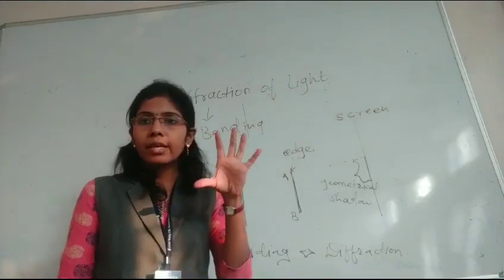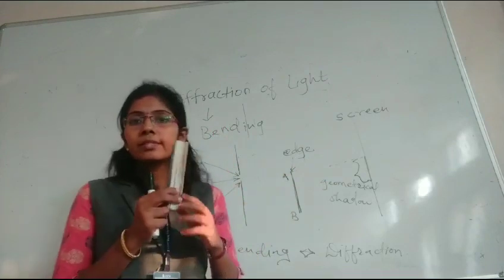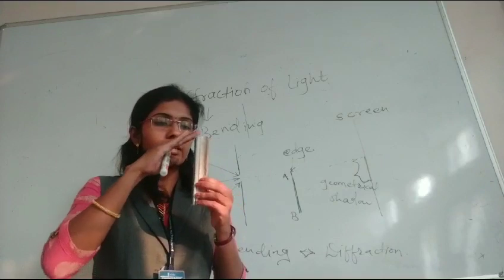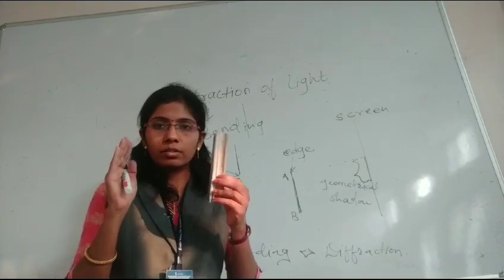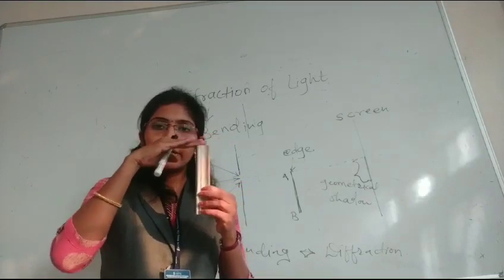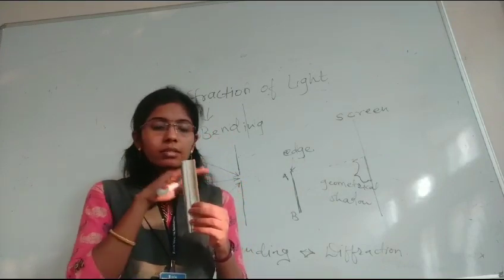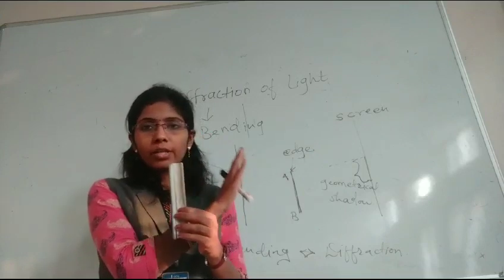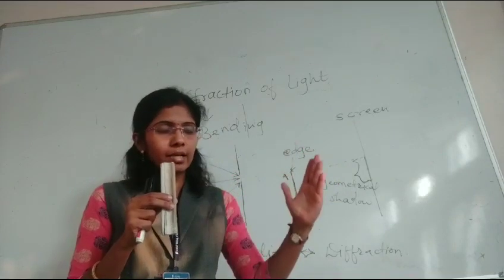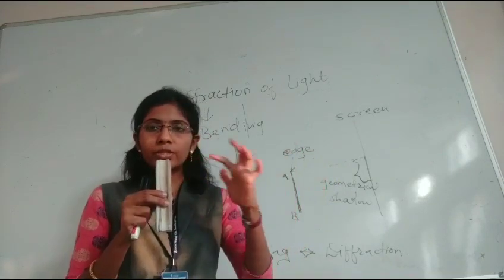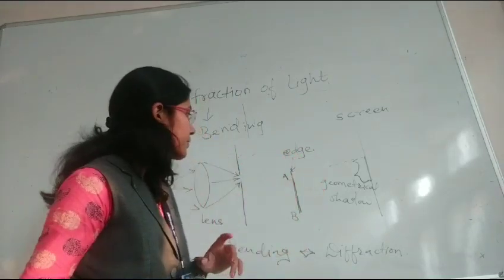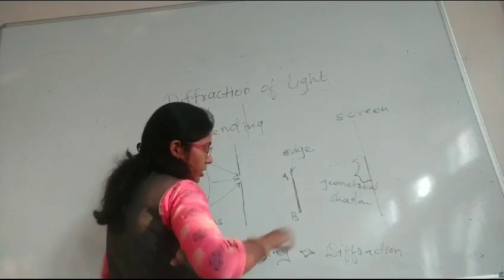If we consider an example, this is the duster. If we incident light on the duster, this is the light from the source. When it comes on this duster, it is bent at the sharp edges of the duster. Then when it is obtained on any screen or board kept at the output of the duster, at the last point, due to this bending a shadow of the light is obtained on the screen. This is the example of diffraction of light.